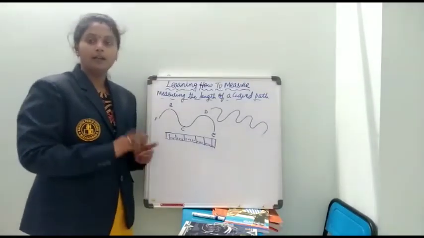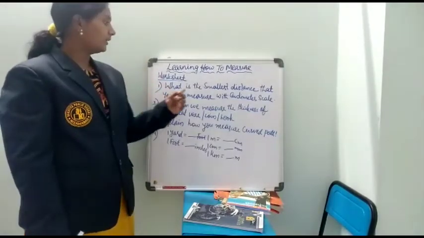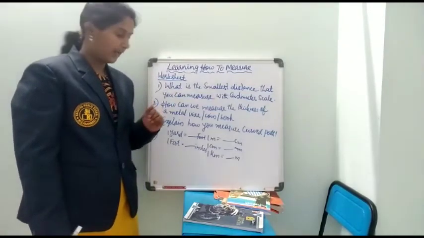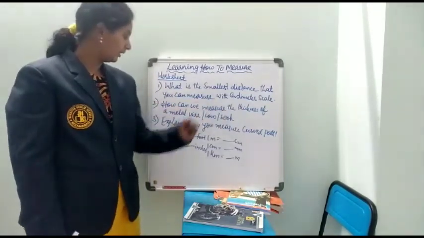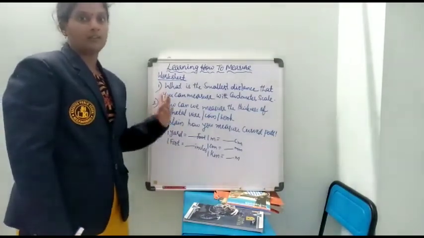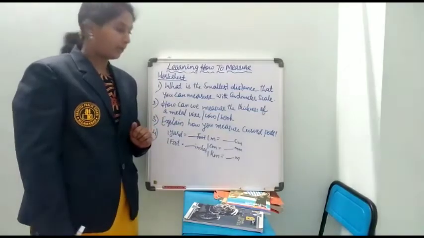Coming to the worksheet, what is the smallest distance that you can measure with a centimeter scale? And how can we measure the thickness of a metal wire or a coin or a book? Just now I explained. And explain how you measure a curved path.